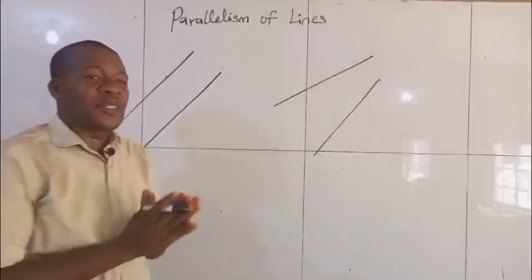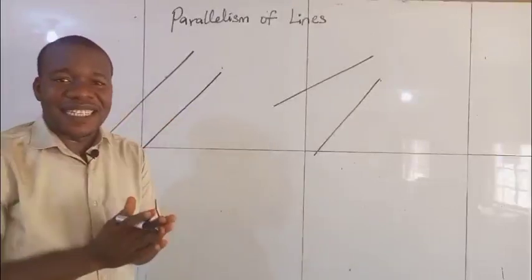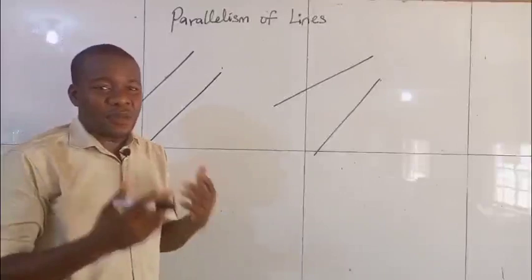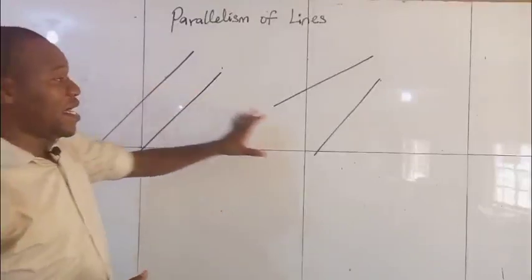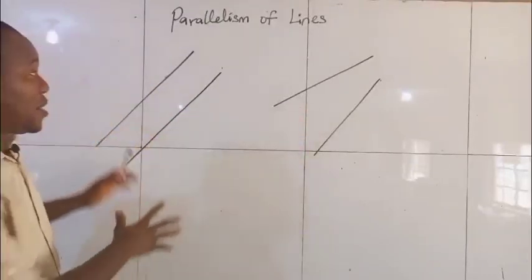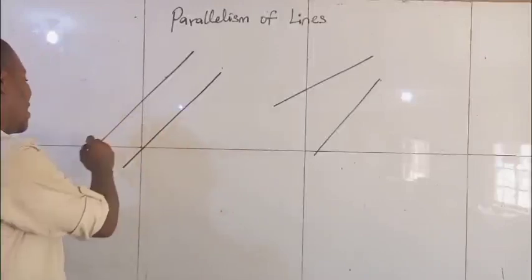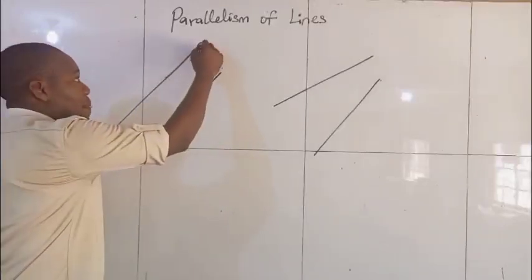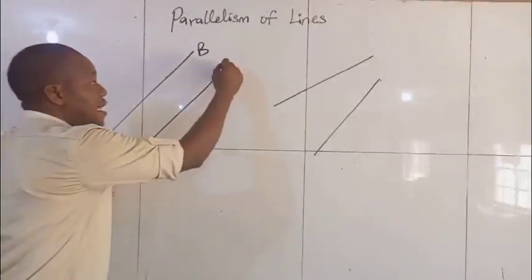Geometry, and today we want to talk about parallelism of lines. When are two lines said to be parallel? So we have a diagram here, we also have a diagram here. I want you to notice this first diagram, these lines. I call the first line AB, and I call this line CD.